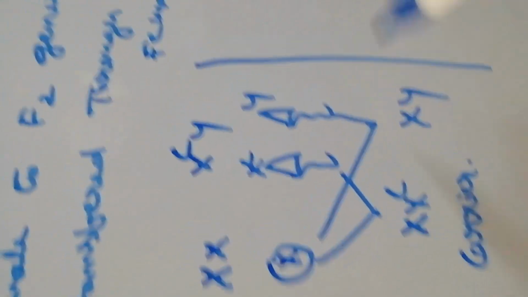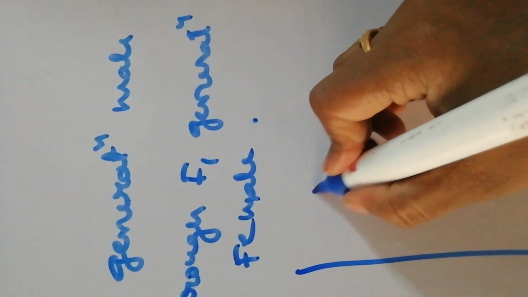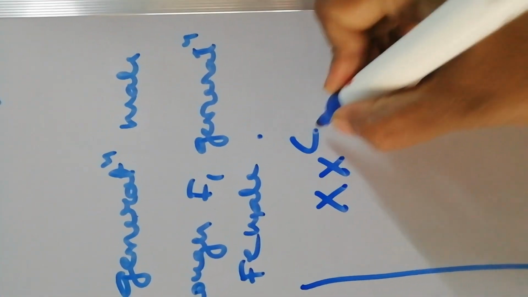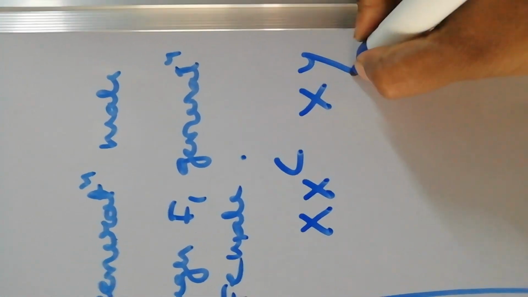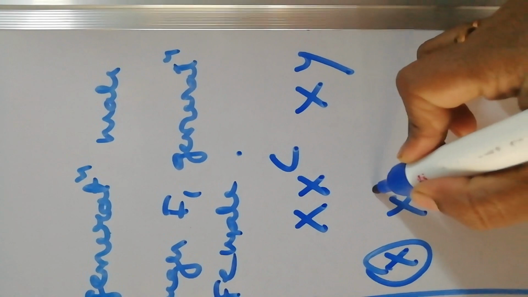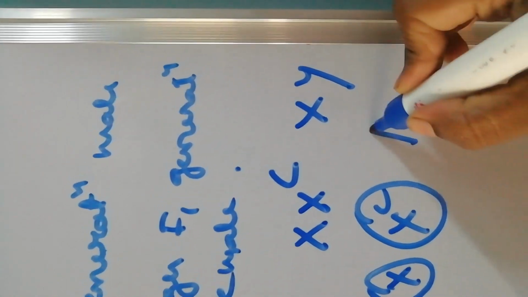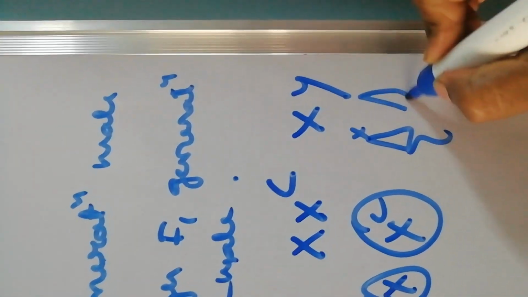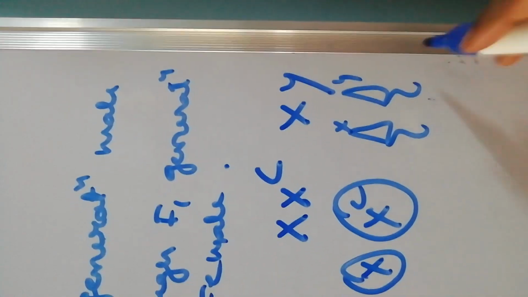Again, she marries a normal person. The carrier female marries a normal male. Then what are the gametes? Normal gamete and color-blind gamete, and here both are normal.